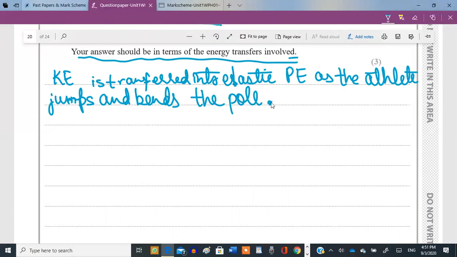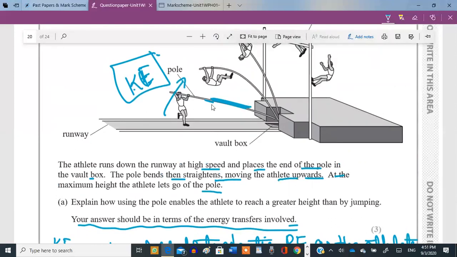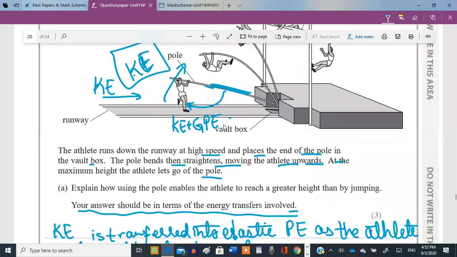First of all, as he bends the pole, he converts his kinetic energy into the elastic potential energy. He comes running, he has some kinetic energy. Then as he bends it, the kinetic energy gets converted into elastic potential energy. And then as the pole straightens, its elastic potential energy is transferred into the kinetic energy and the gravitational potential energy of the athlete again.